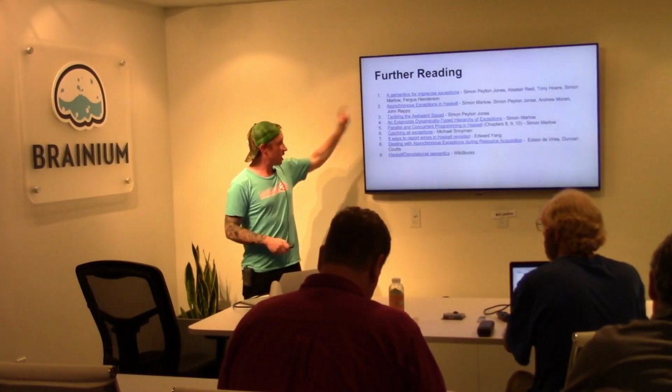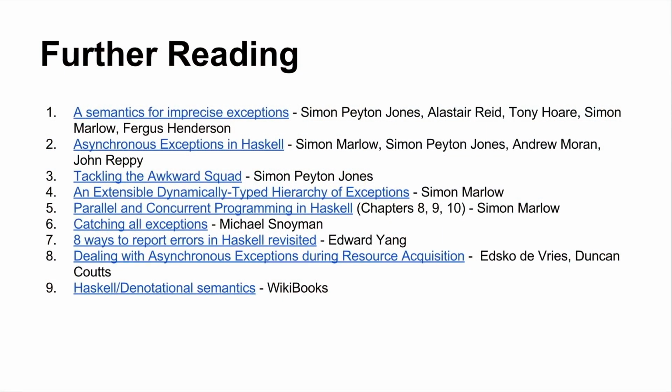And that's all I got. Check out all these papers. Well, not all these papers. You don't have to read all these papers, but they're all pretty good. And then a bunch of very practical blog posts, and then some sections of Simon Marlow's Parallel and Concurrent Programming in Haskell book explain this stuff really well. You'll find, if you go back through these slides, that I'm borrowing heavily from all of these different examples. So if you want to hear it from the real deal, go and check this stuff out.